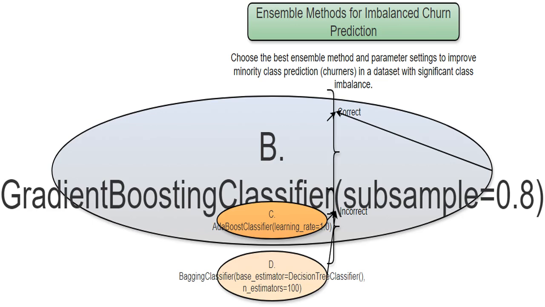Next, I'm using a gradient boosting classifier. Subsample equals 0.8 means the model uses only 80% of the data for each tree it builds. This helps prevent overfitting, a common problem when dealing with imbalanced datasets that can lead to poor performance on the minority class. This is a good strategy because it focuses on generalization. A less overfit model is more likely to accurately predict the churners. It's an indirect but valuable approach.